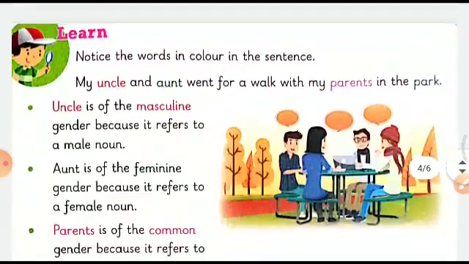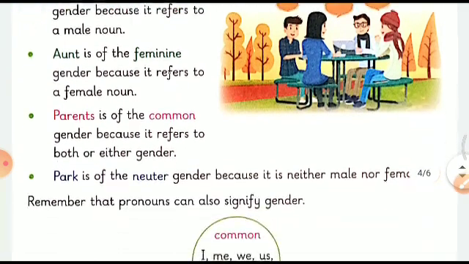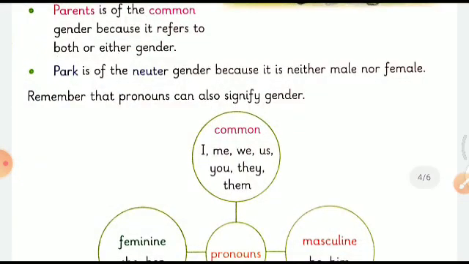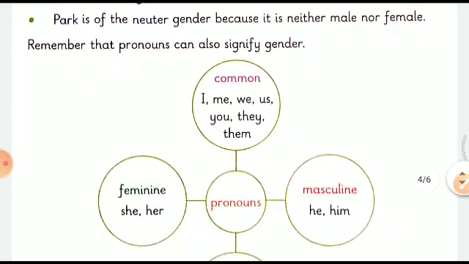Now learn. Notice the word in color in the sentences. My uncle and aunt went for a walk with my parents in the park. Uncle is of masculine gender because it refers to a male. Aunt is the feminine gender because it refers to a female. Parents is of the common gender because it refers to both or either gender. Park is of the neuter gender because it is neither male nor female.